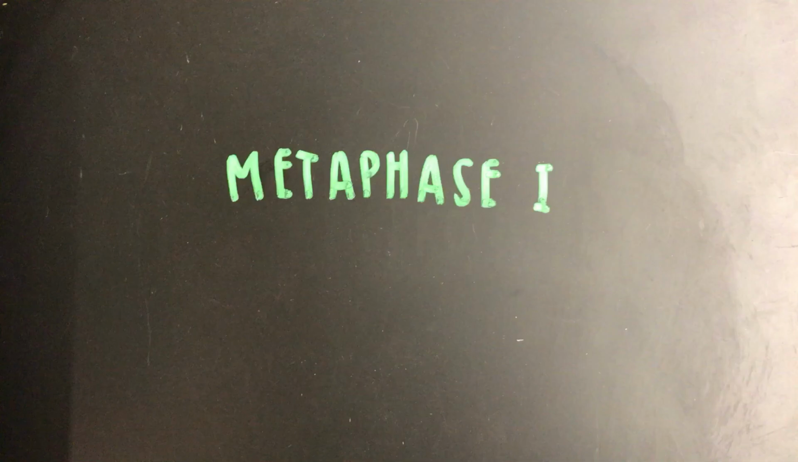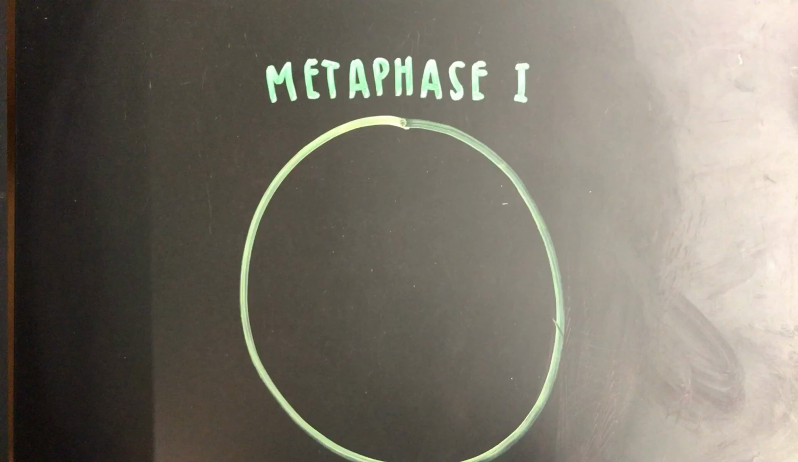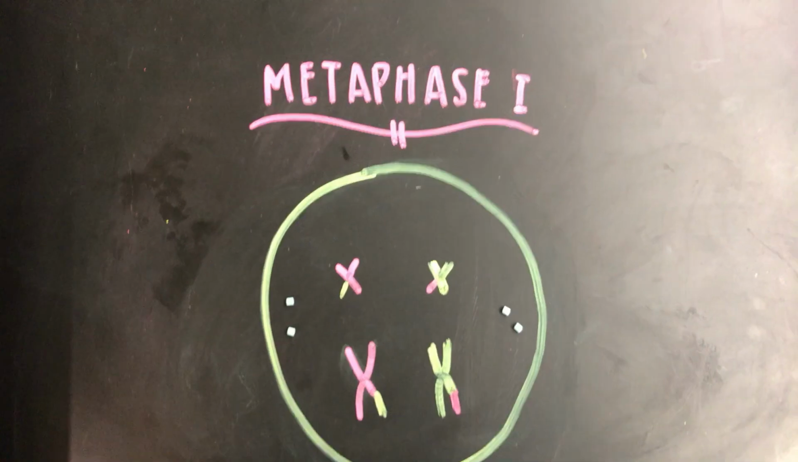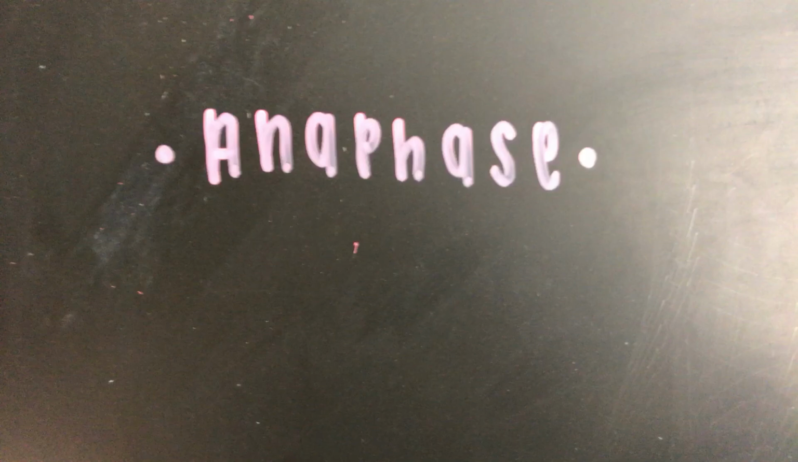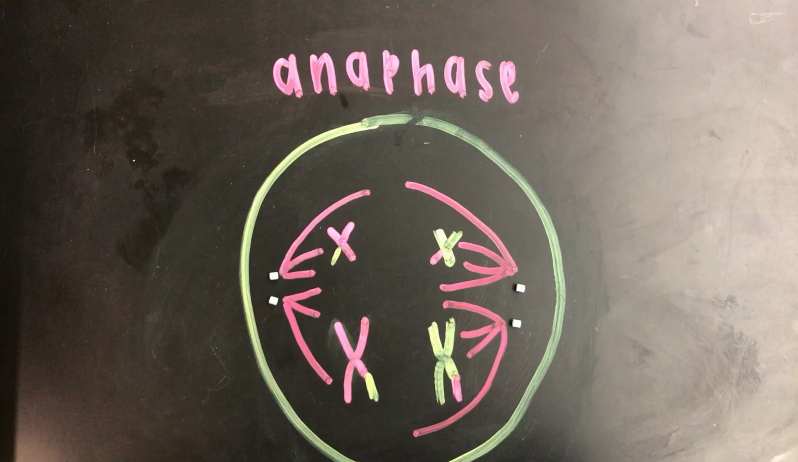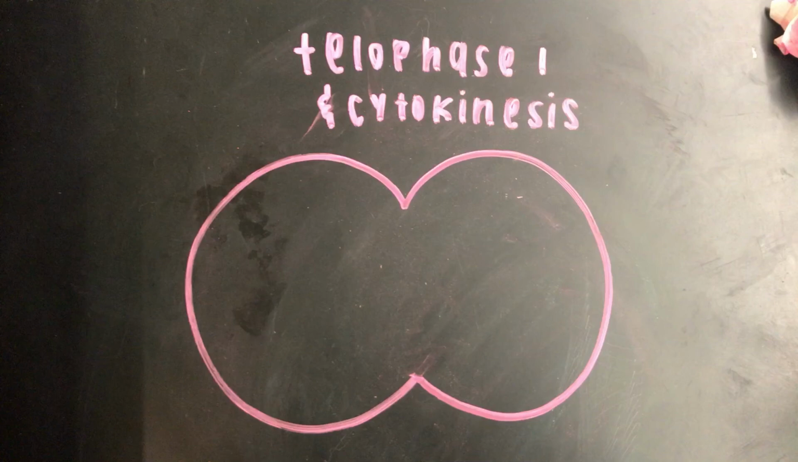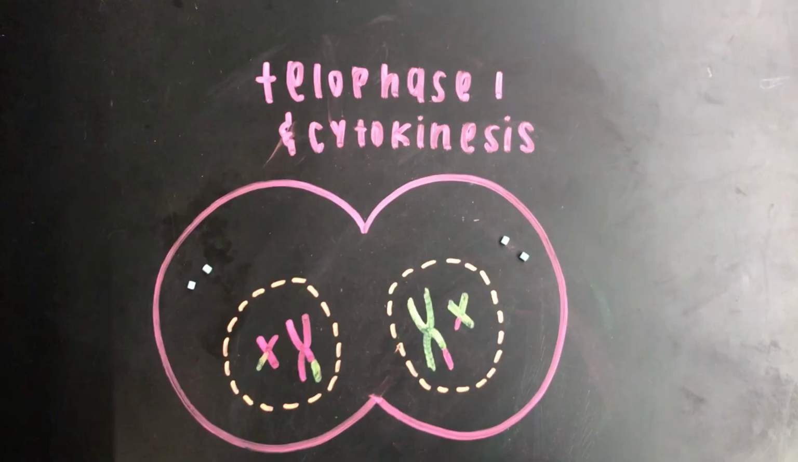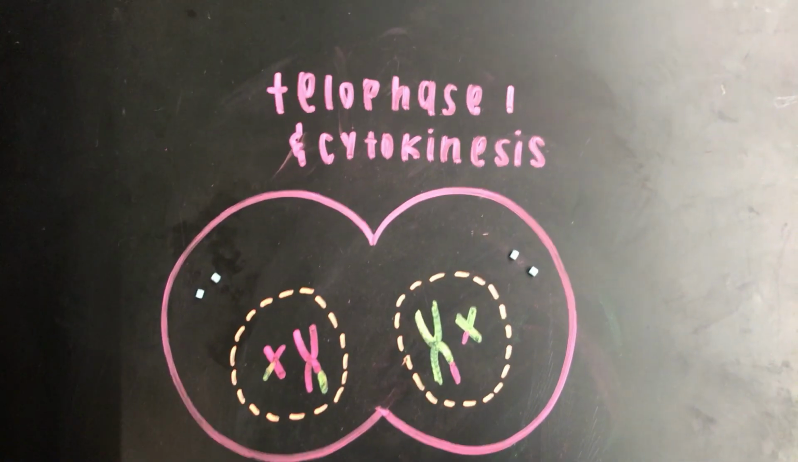Metaphase 1 is when paired chromosomes line up across the center of the cell, and as the cells move into anaphase, the homologous pairs of chromosomes separate. Anaphase is where spindle fibers pull each homologous chromosome pair towards opposite ends of the cell. During telophase, a nuclear membrane forms around each cluster of chromosomes, and during cytokinesis, it forms two new non-identical cells.